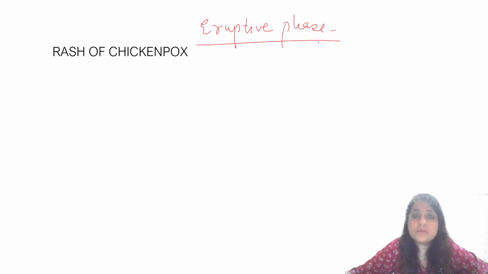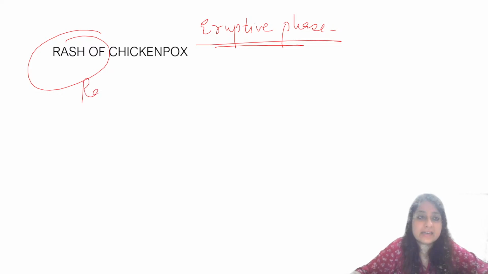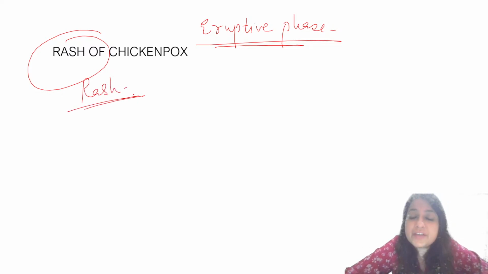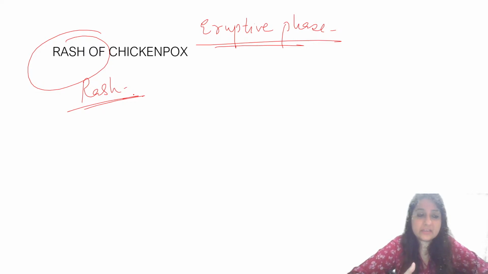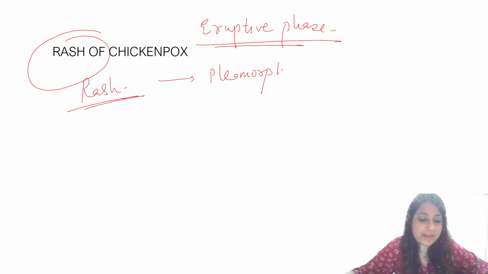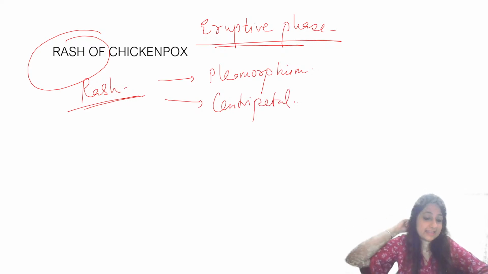Guys, what is most important about chickenpox? The rash. So can anyone tell me some features or points about the rash of chickenpox? How does it look? What do you know about the rash of chickenpox? I'll be showing you the picture, but can you comment on some of the points about the rash? Anybody? Yeah, something that you remember, pleomorphic. I'll just be writing the points you're saying. Pleomorphism, very good. Anything else that you know about the rash? Centripetal, good Deepti. So let's write centripetal.